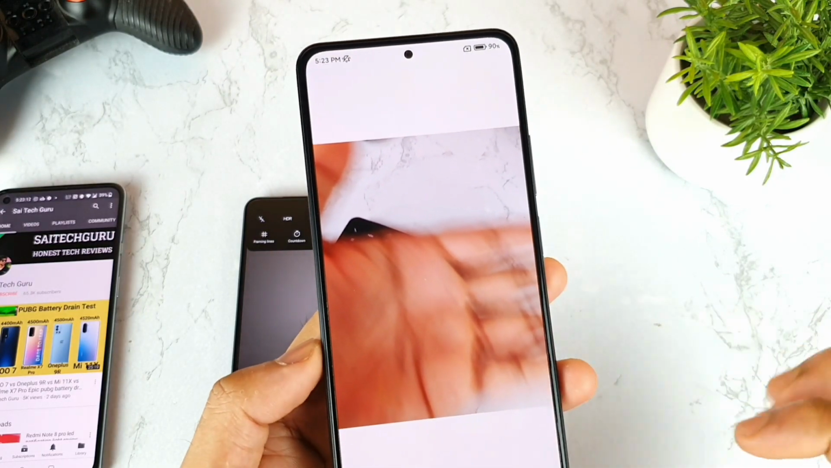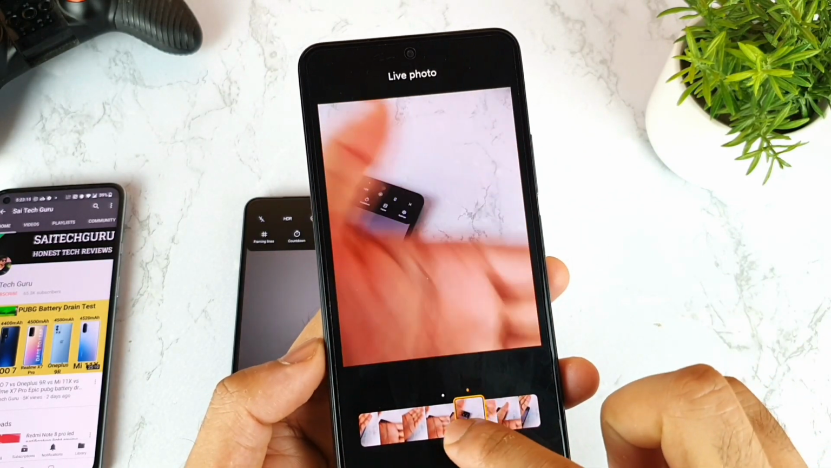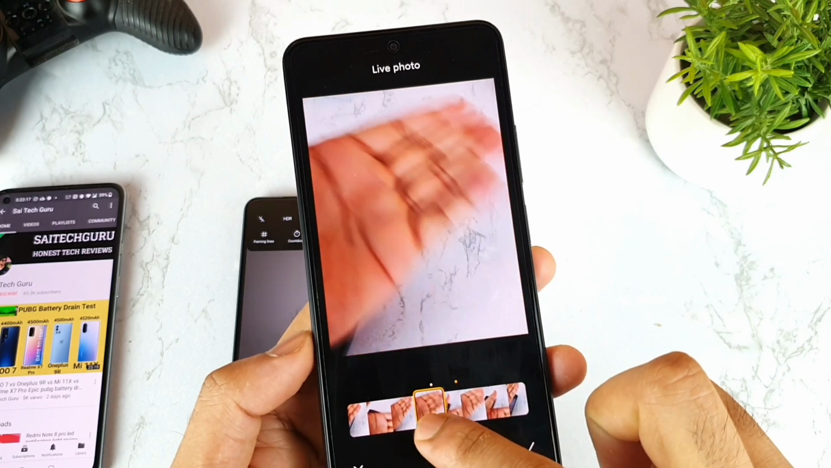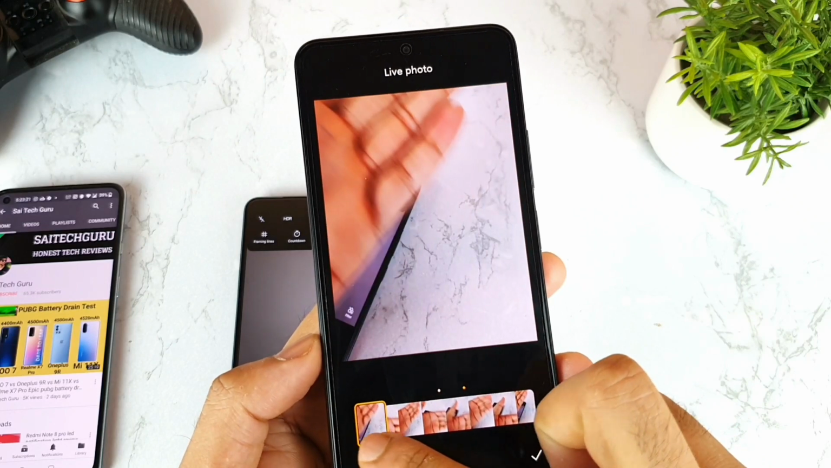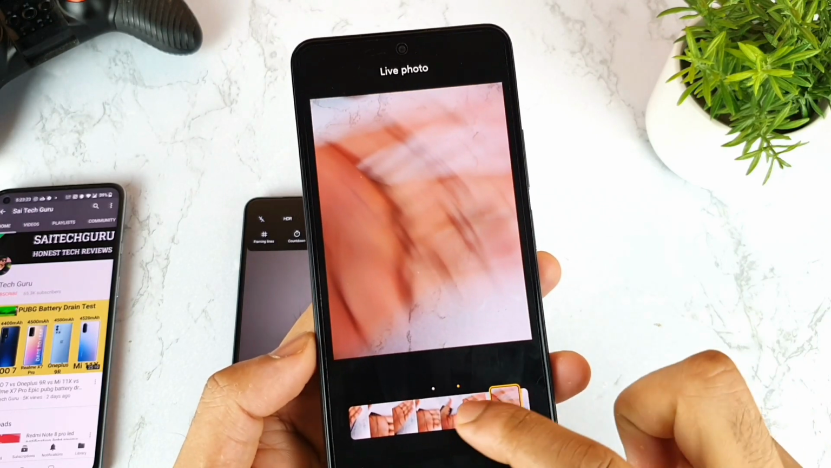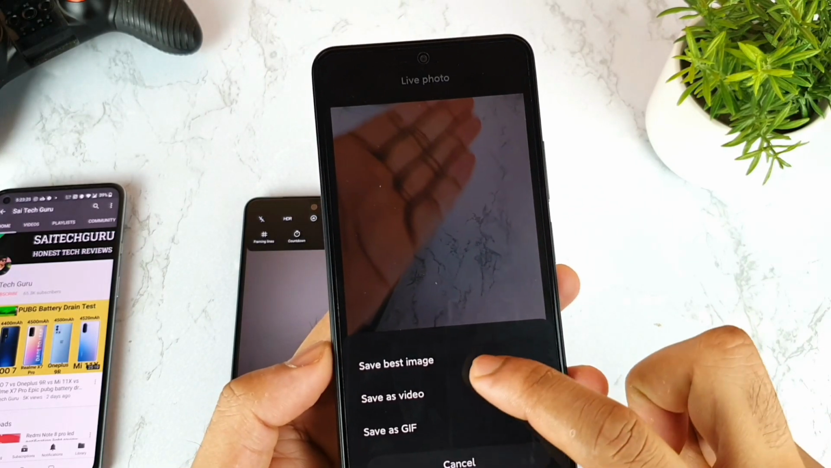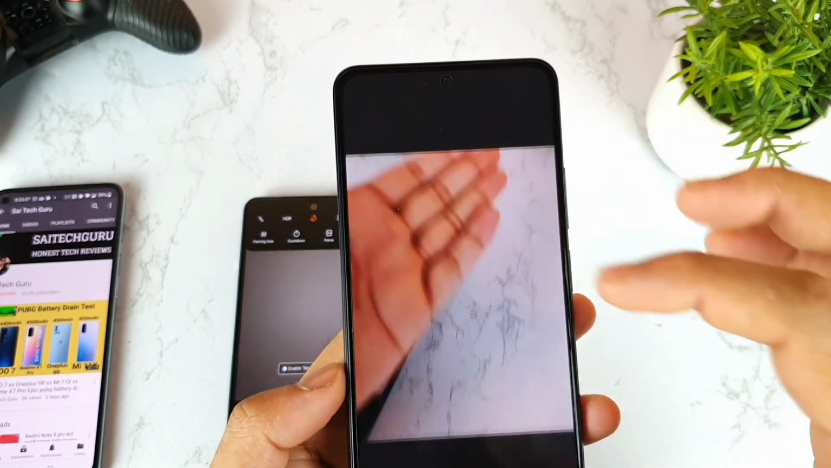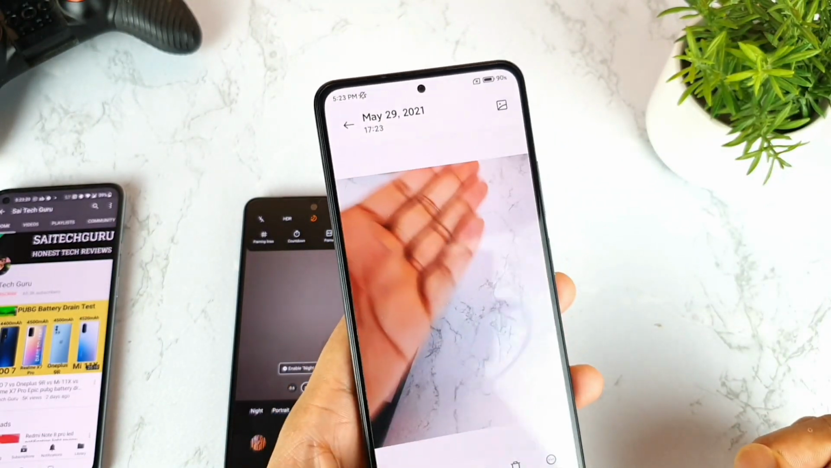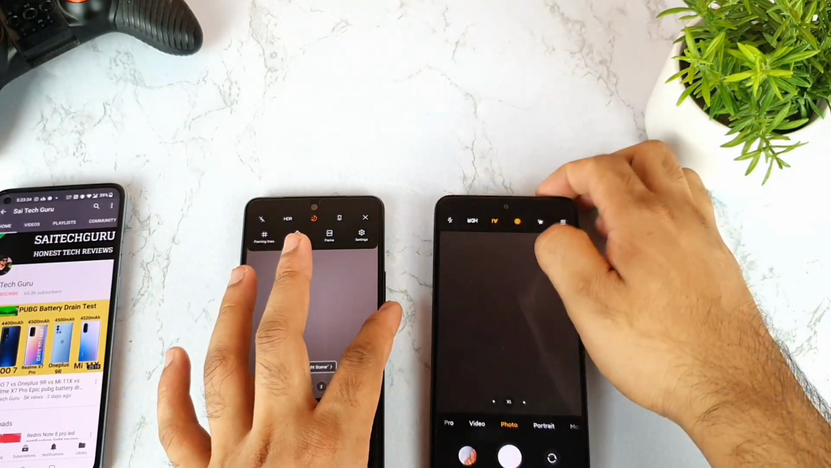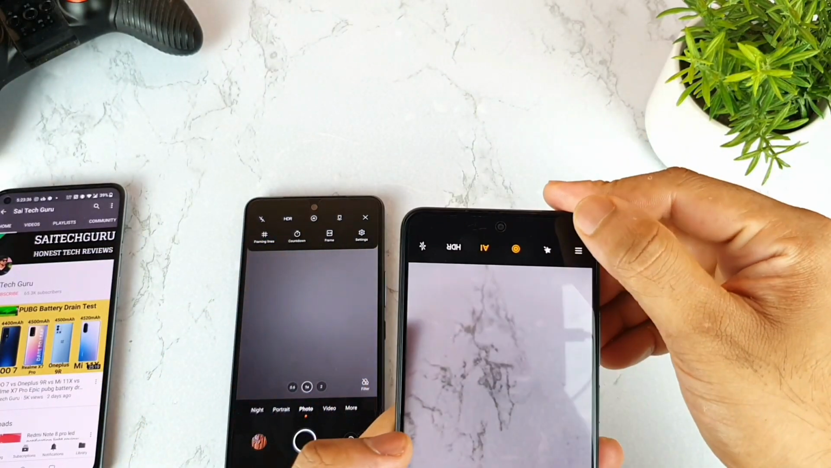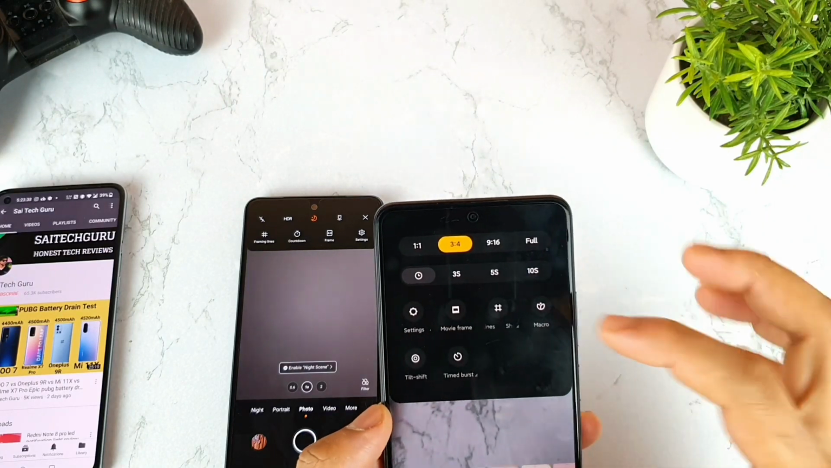When you click that play button, you can select what kind of frame you want to capture. As you can see, while I'm shaking my hands, you can select the good frame, whatever you want, click OK, and save it as the best image. This is the usefulness of the dynamic shot present in this MI11X smartphone. Next we have filters, different filters you can add.